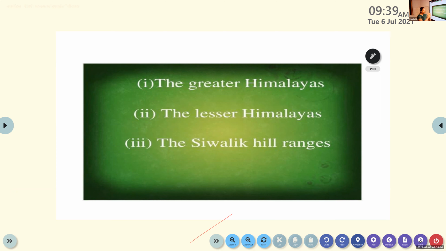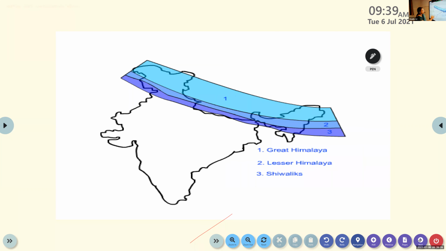The first one is the Greater Himalaya. The second one is Lesser Himalaya. And the third one is Shivalik Hill Ranges. I will give time to write. If you look at the picture, you can understand what the 3 important divisions are. The first one is Great Himalaya, which is in the northern division.